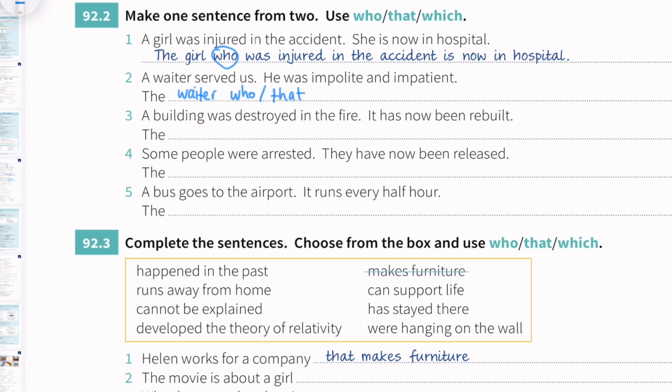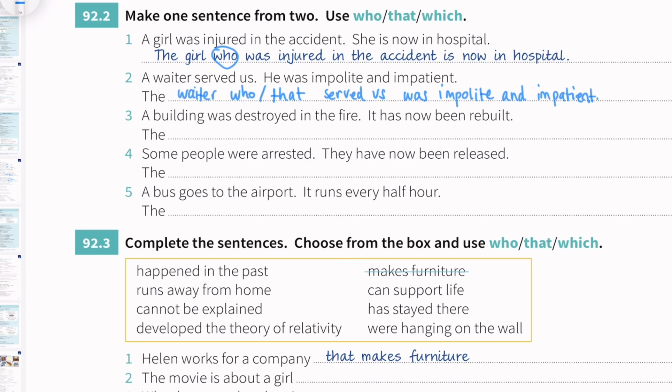The waiter who or that served us. How is he? He was impolite and he also was impatient. This is question number 2. We can use who or that for relative clauses for people.